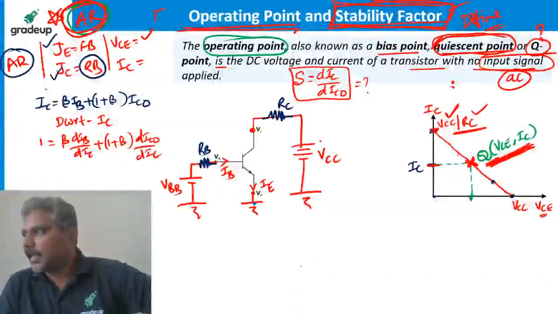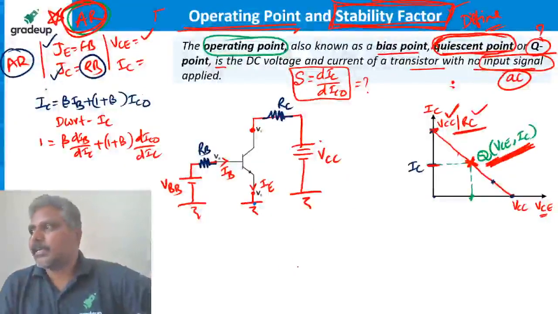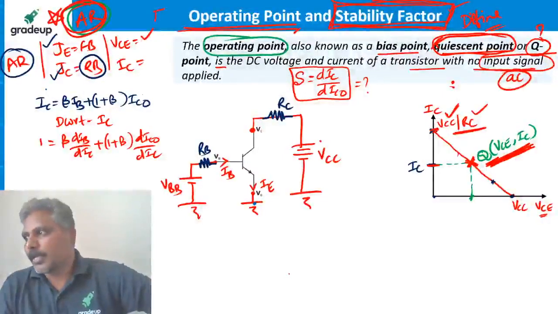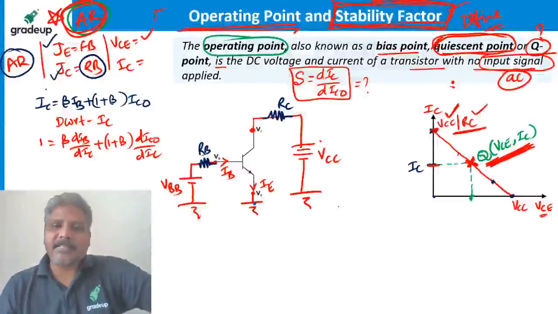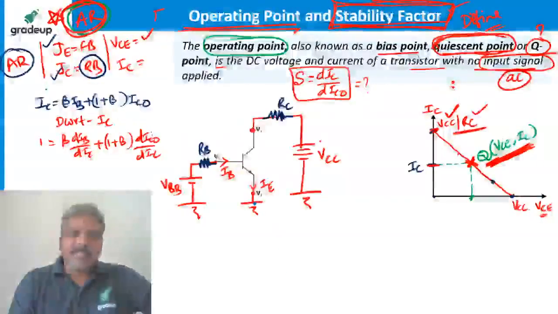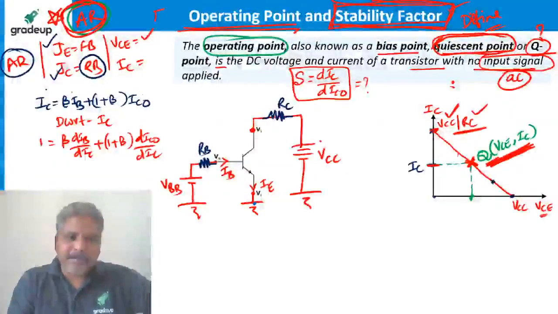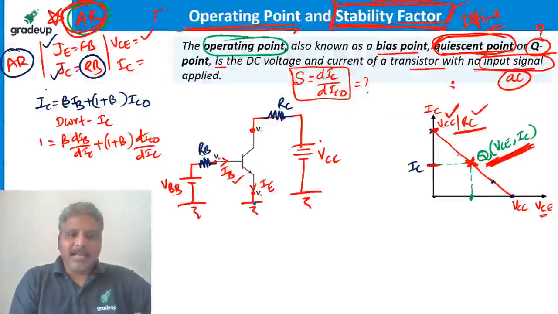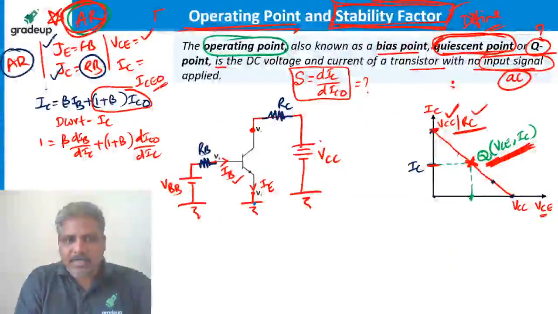Yashwant Sani is asking, sir, can I refer to that beta IB portion as current due to electrons in the emitter, and 1 plus beta IC0 as minority carrier current due to the reverse bias base-collector junction? Exactly, 100%. Perfect it is. Exactly that is the point. This part is leakage current due to the reverse bias junction, and this part is due to the forward bias junction. In fact, this term which we show here is sometimes called ICE0.